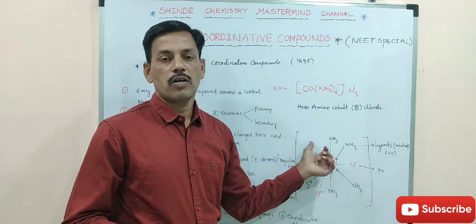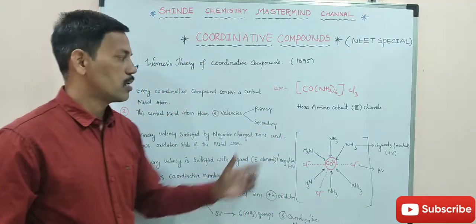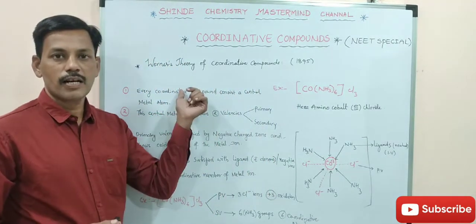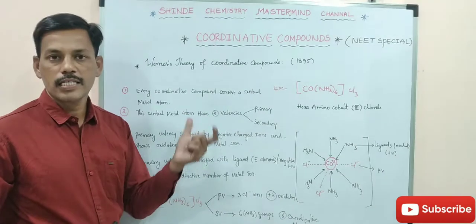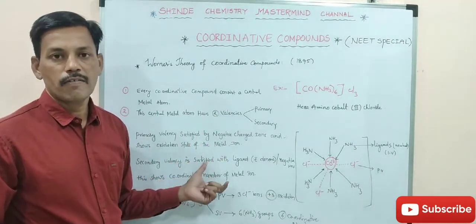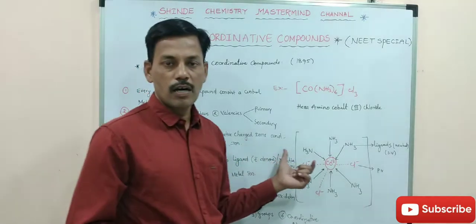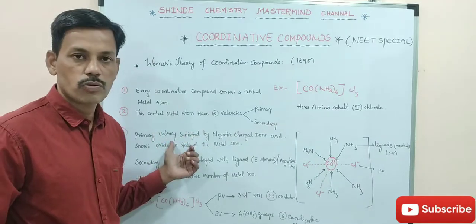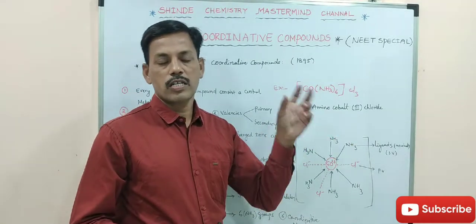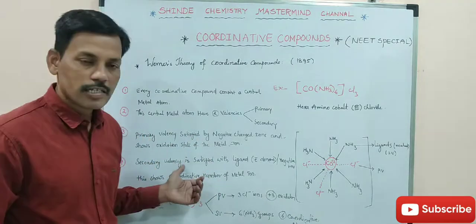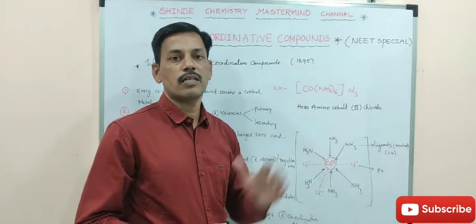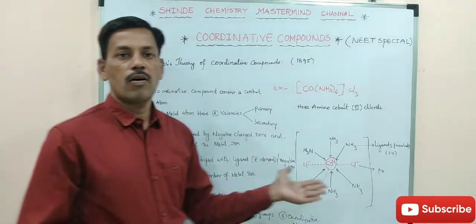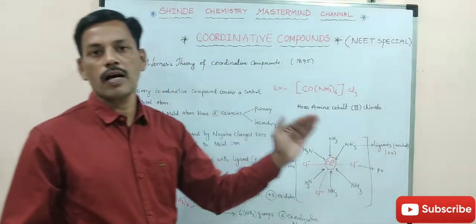What is the geometry, the octahedral geometry or shape, of this compound? Here we have to understand that every central metal atom has two types of valencies, primary and secondary. Primary valency is satisfied with negatively charged ions, which also shows the oxidation state of the metal atom or ion. Secondary valency is satisfied with ligands or electron donors, which may be neutral or negative.